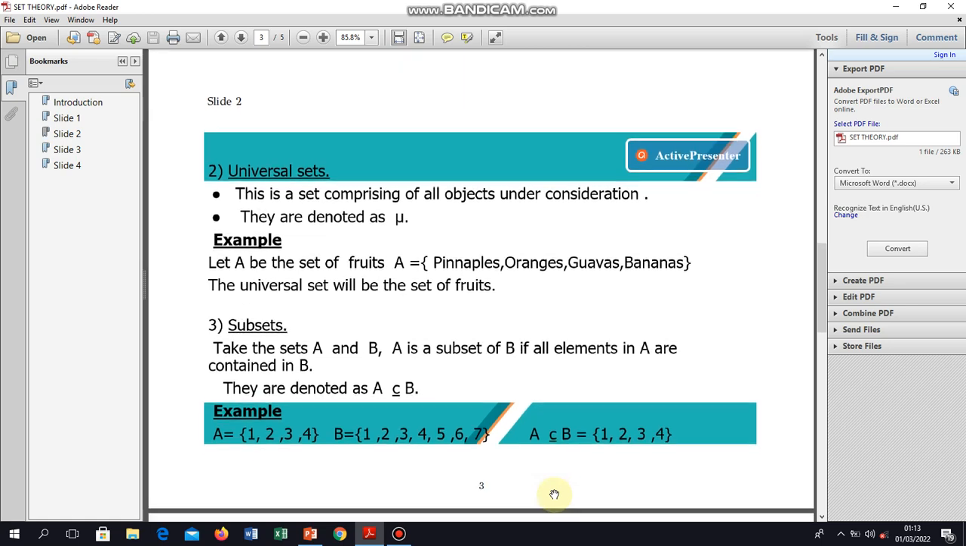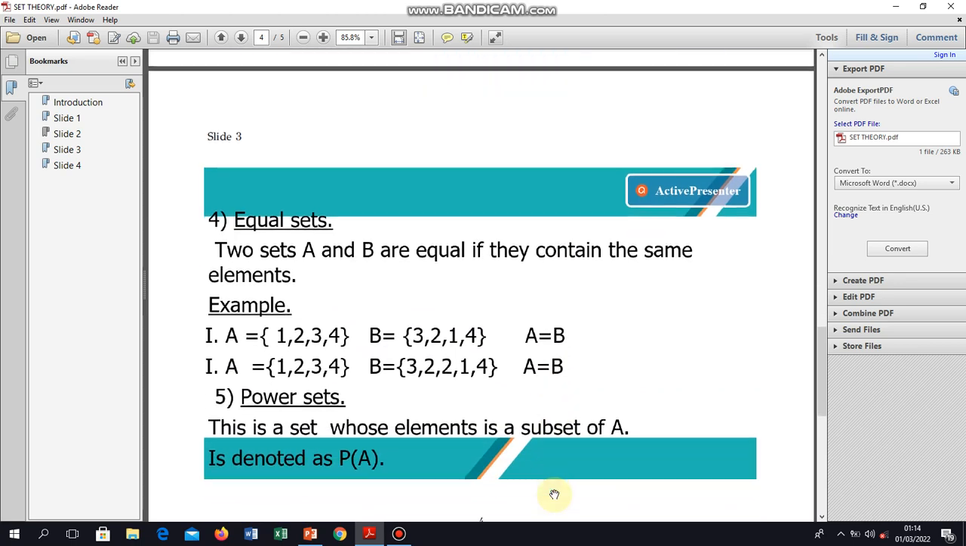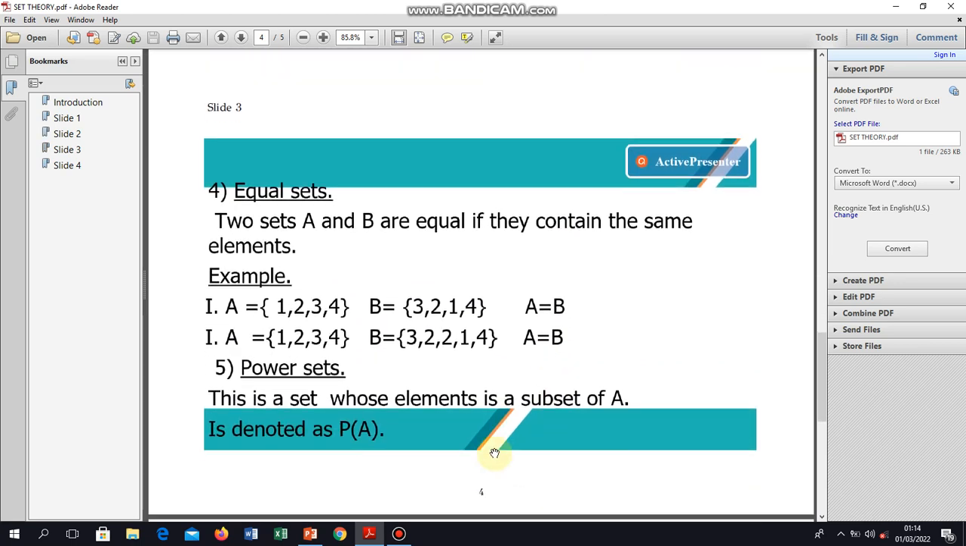Then another kind of set I've talked about is known as equal sets. We say two sets A and B are equal if they contain the same elements. You can see here, example 1, we have A equals 1, 2, 3, 4, and B equals 3, 2, 1, 4.